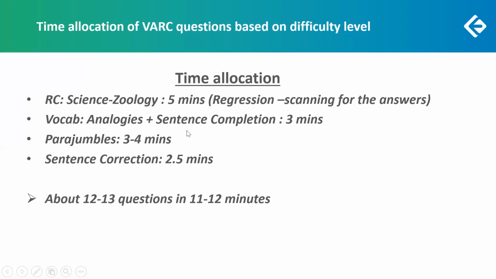The vocabulary questions: if you invest about 5 minutes or less for the passage, you'd need about 3 minutes for the analogies, at least one analogy and the 2 sentence completions, max of 3 minutes. You actually don't need 3 minutes. If you're quick at analogies, you'd probably finish in about 30-40 seconds. The parajumbles, however, would need about 4 minutes, at least a minute per question, as we mentioned already. Sentence correction, maybe 2.5 minutes.